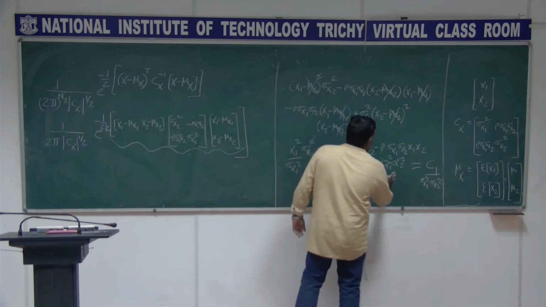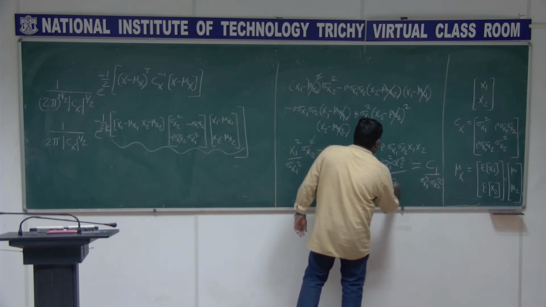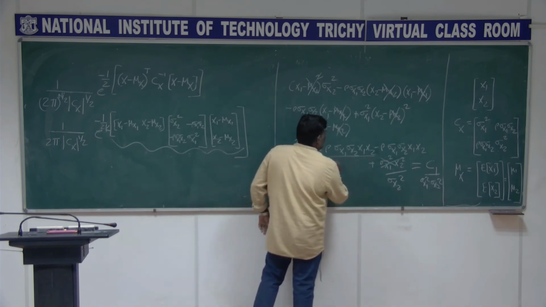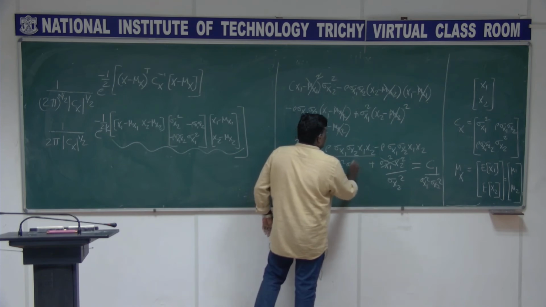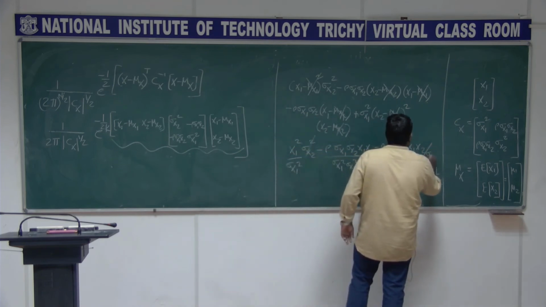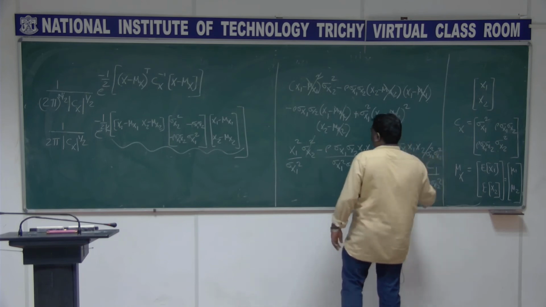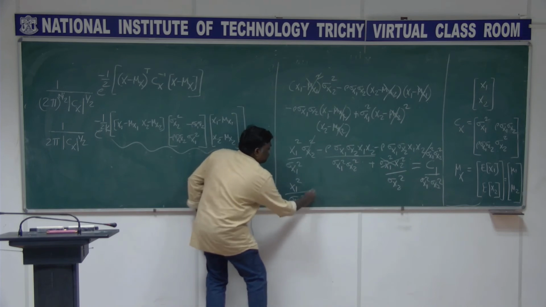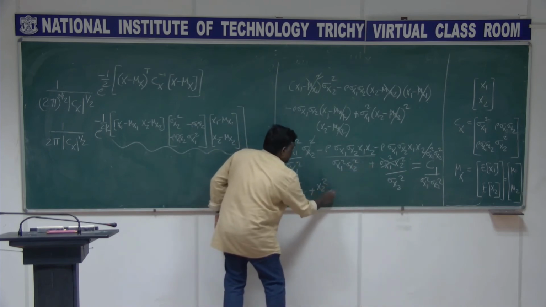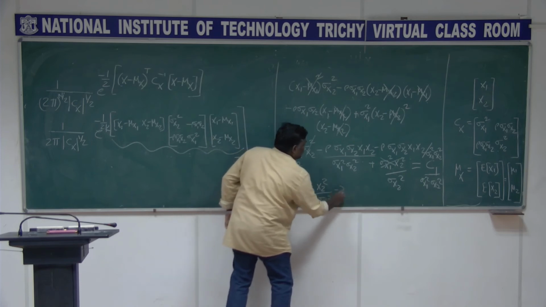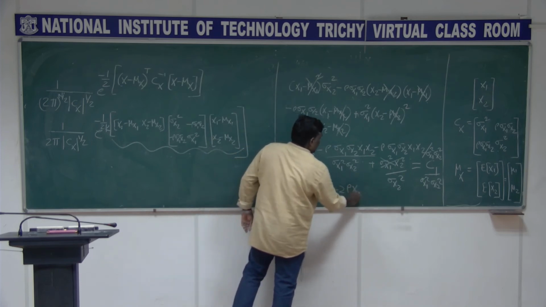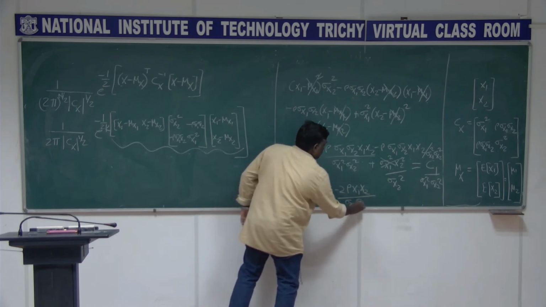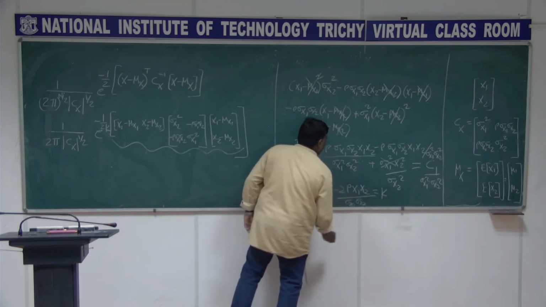One part will cancel, so you get x1 square by sigma x1 square plus x2 squared by sigma x2 square minus 2 rho x1 x2 by sigma x1 sigma x2, and that is equal to some constant, right?